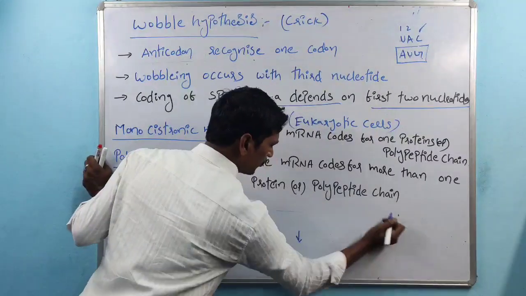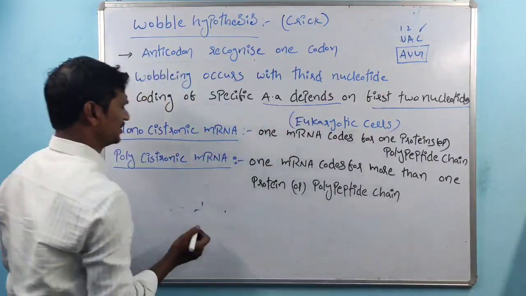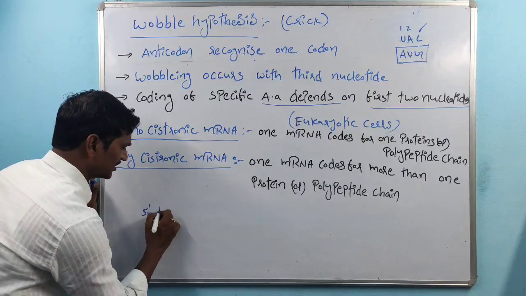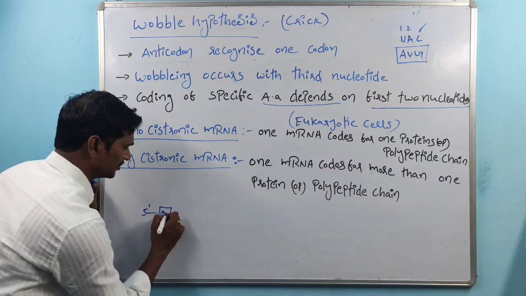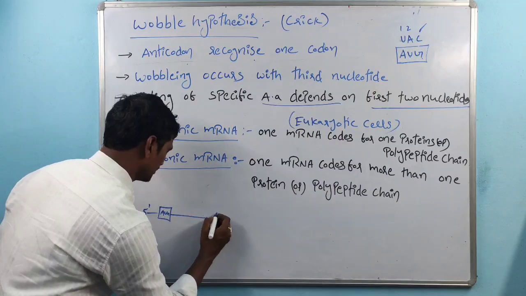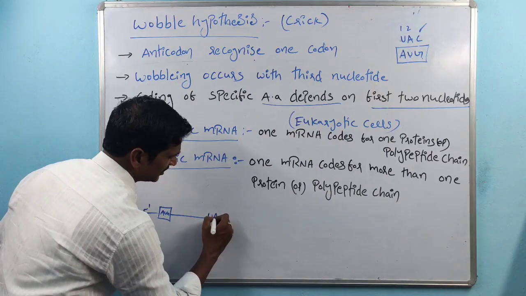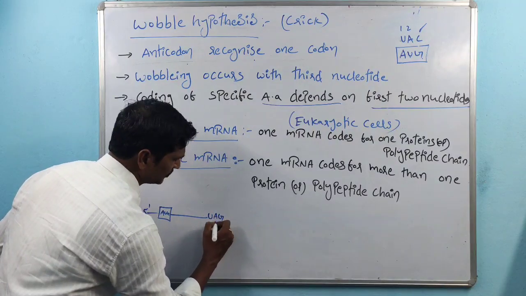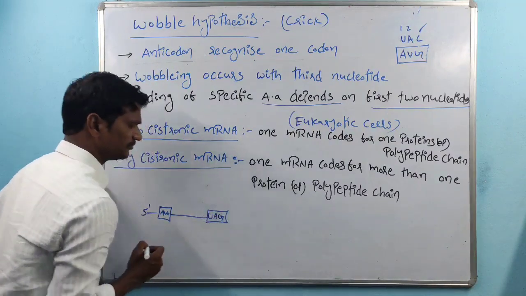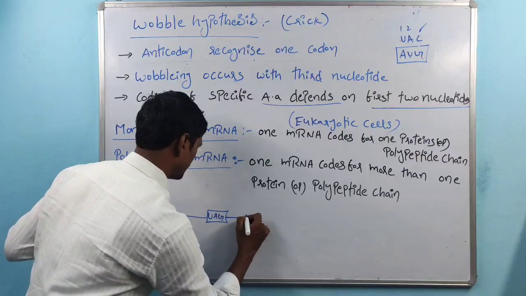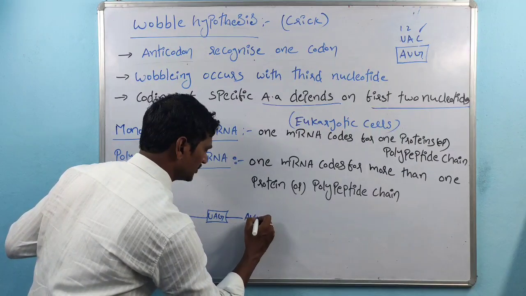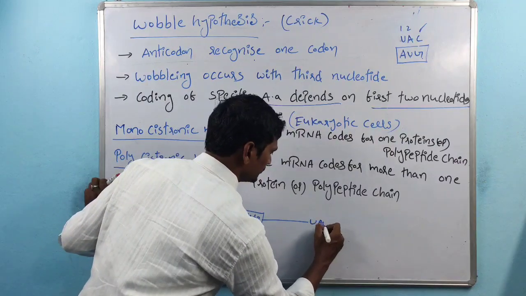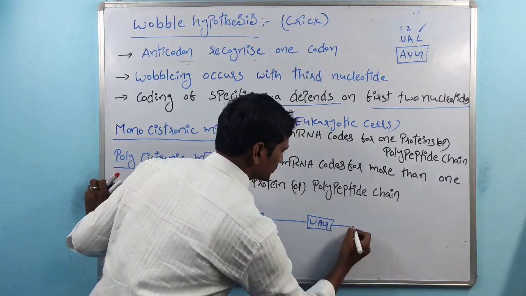Polycistronic mRNA means one mRNA is there. This is the 5 prime end, and there is one initiation codon AUG, and then UAG or UGA or UAA. Again, this is the initiation codon AUG, and again this is the UAG termination codon, like this.